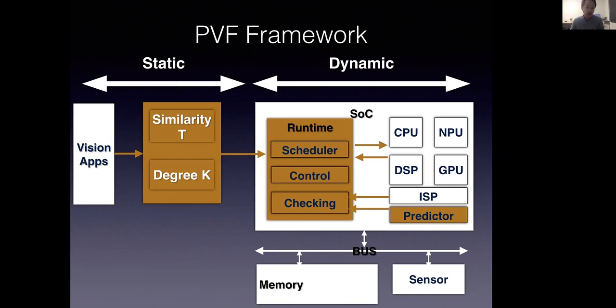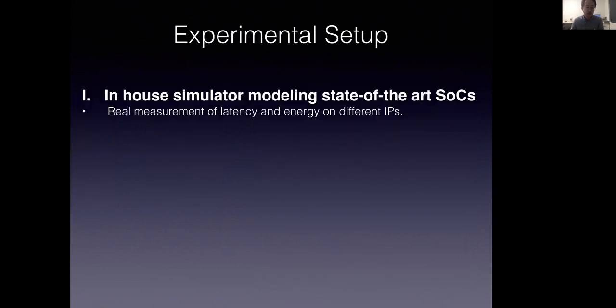Lastly, the runtime has another role, which is the dynamic accuracy control. We propose to use static offline profiling to guarantee accuracy. However, it is possible that the accuracy knob setting offline is occasionally overly aggressive or conservative at runtime. Thus, we propose a control mechanism to handle accuracy performance trade-off during runtime. We now show how PVF will improve the frame latency of continuous vision applications.